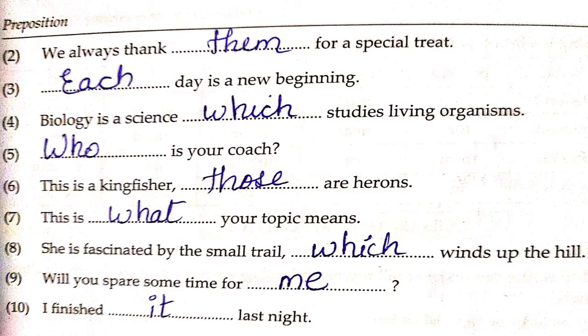Sixth, this is a kingfisher. Those are herons. Seventh, this is what your topic means. Eighth, she is fascinated by the small trail which winds up the hill. Ninth, will you spare some time for me? 10th, I finished it last night. In this manner, we have completed pronouns and its types with some examples.